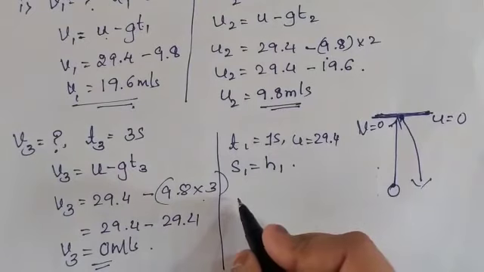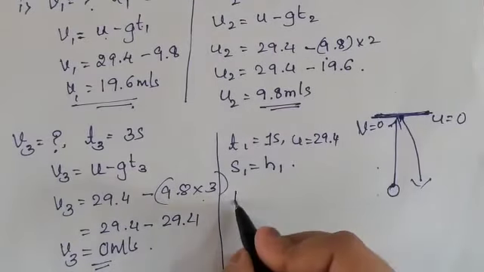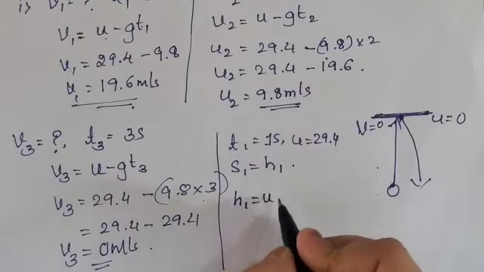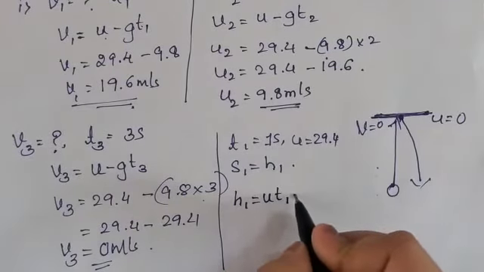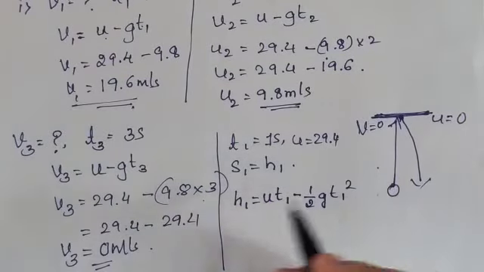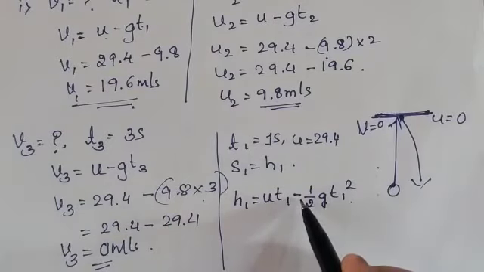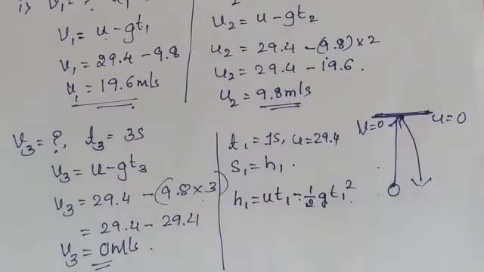So now let me substitute. The formula here is S equals UT plus half AT square. So that becomes H1 equals UT1 minus half GT1 square. G value is negative, so in the formula itself I have taken the negative.